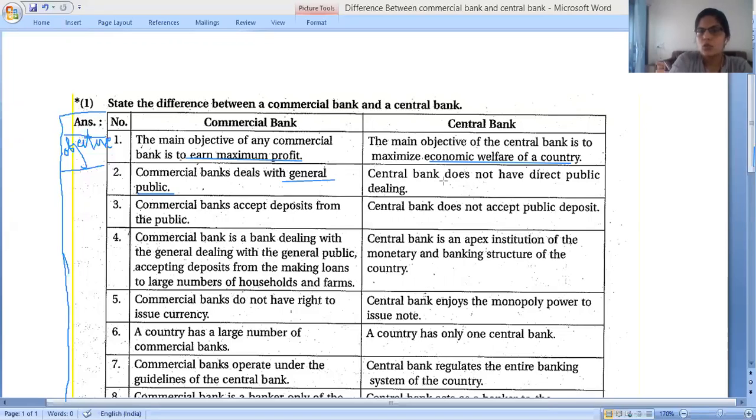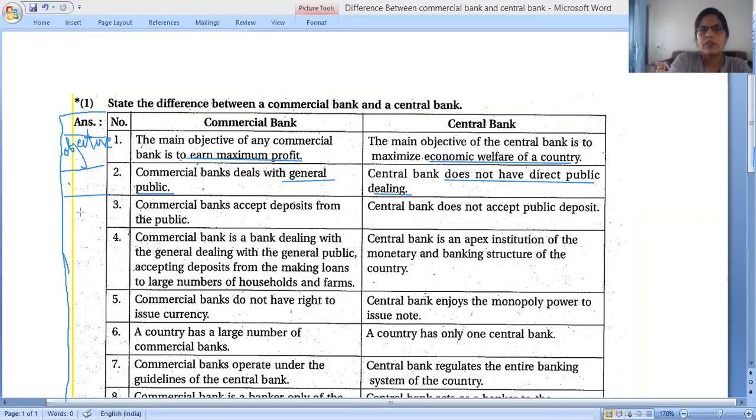Central bank does not deal with the public. Why? Because the central bank deals with the commercial banks, and commercial banks deal directly with the general public. So what is our second point? The second point will be deals.